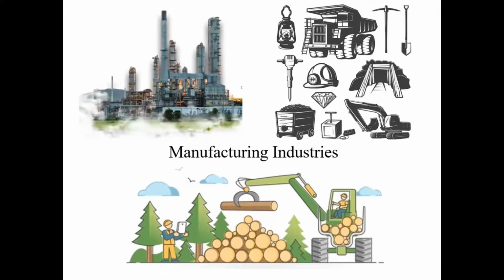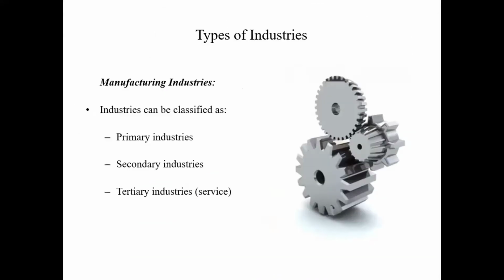In this video, we will discuss the types of manufacturing industries. We can classify manufacturing industries into three types: primary industries, secondary industries, and tertiary industries. And these tertiary industries also constitute the service sector of the country.